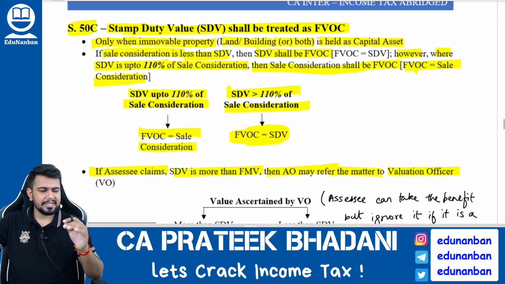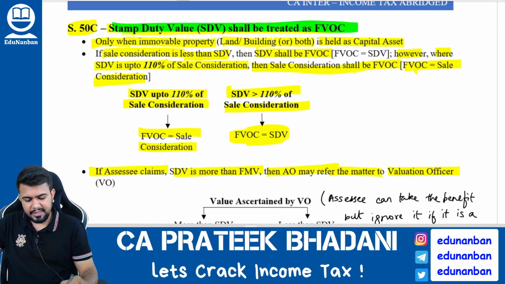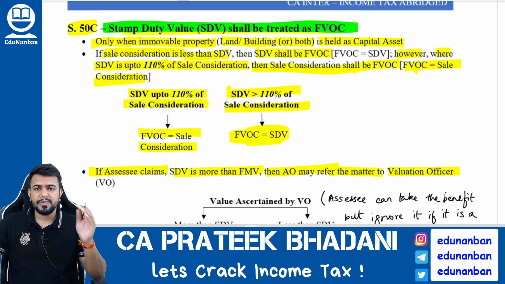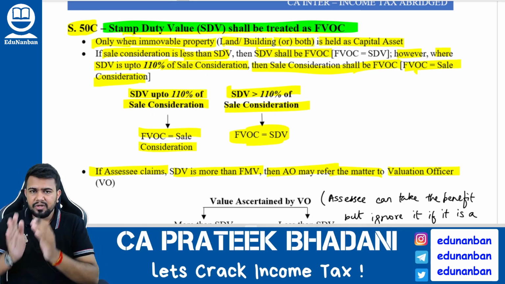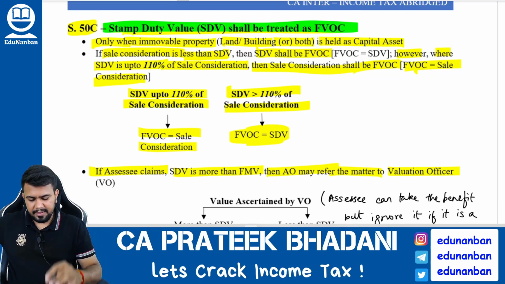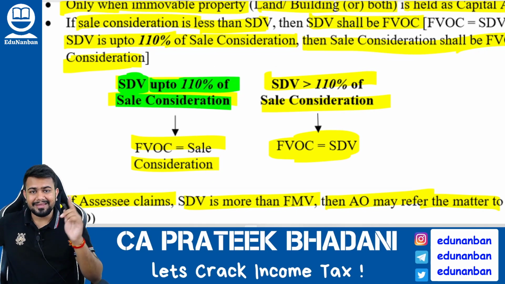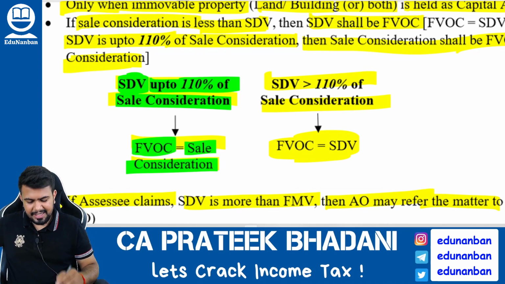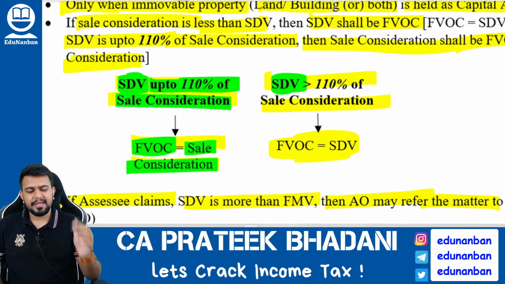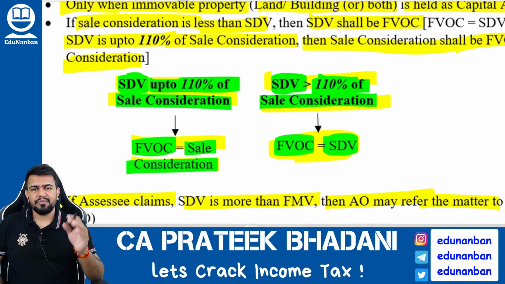Now let us discuss Section 50C, that is, cases where stamp duty value will be considered as full value of consideration. Listen, Karna, when land or building or both is transferred from one person to another person, then if the stamp duty value of the property is up to 110% of the sale consideration, take the full value of consideration as the sale consideration. However, if stamp duty value is more than 110% of sale consideration, take the full value of consideration as stamp duty value.